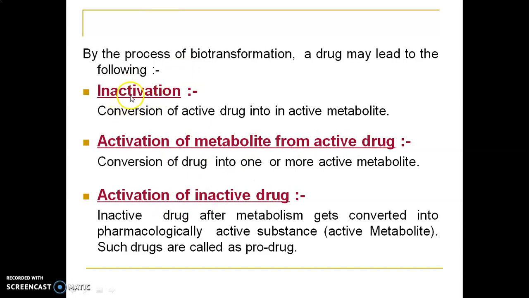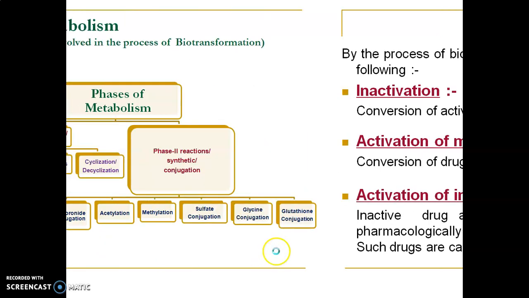That means in inactivation, there is conversion of an active drug into an inactive metabolite. In the second case, there will be conversion of the drug into one or more active metabolites, and in the third case, an inactive drug after metabolism gets converted into a pharmacologically active substance, that is, an active metabolite will be formed. An example is morphine converted into codeine. Such drugs are called prodrugs.